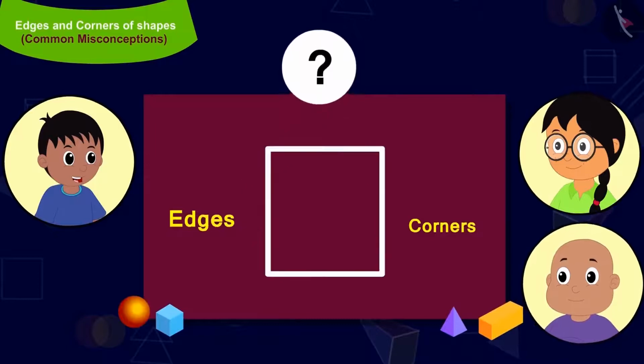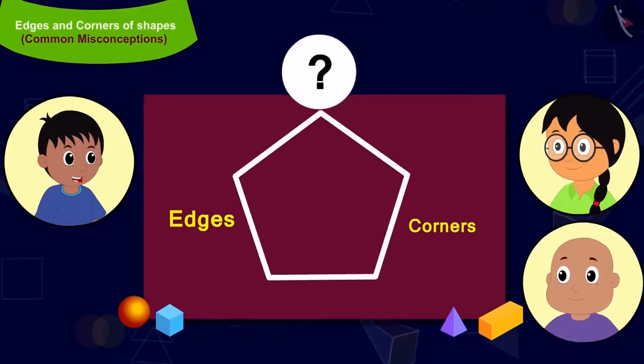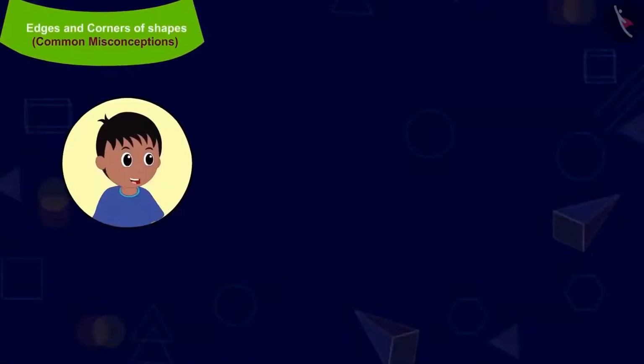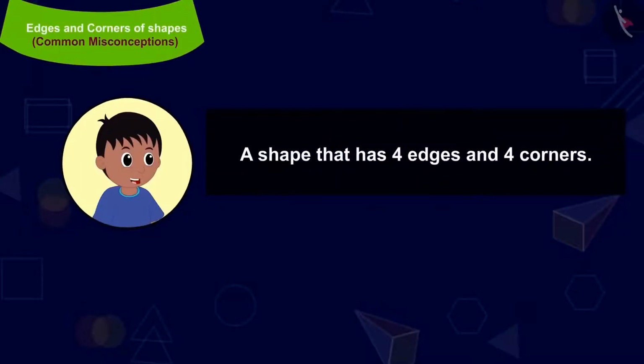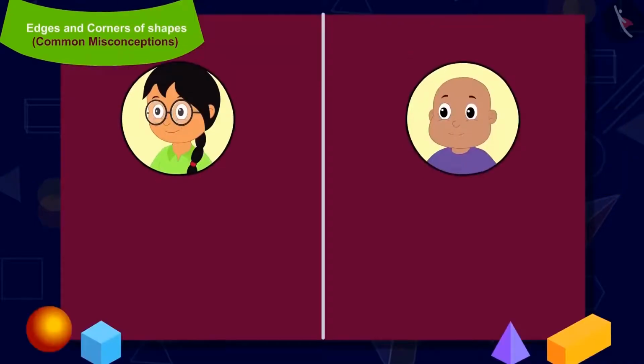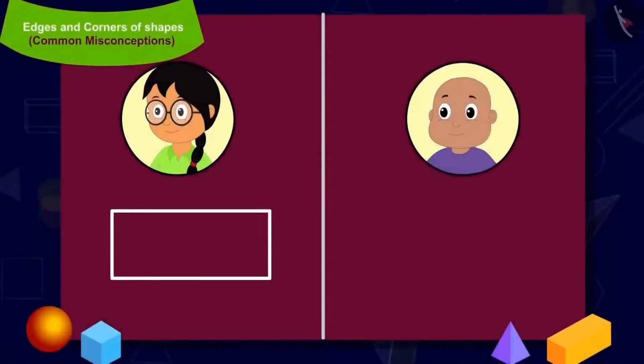Minu and Bablu will have to make a shape according to the question asked. Raju's first question is such a shape which has 4 edges and 4 corners. Minu and Bablu both start making their shapes. Minu made this shape and Bablu has made this shape.